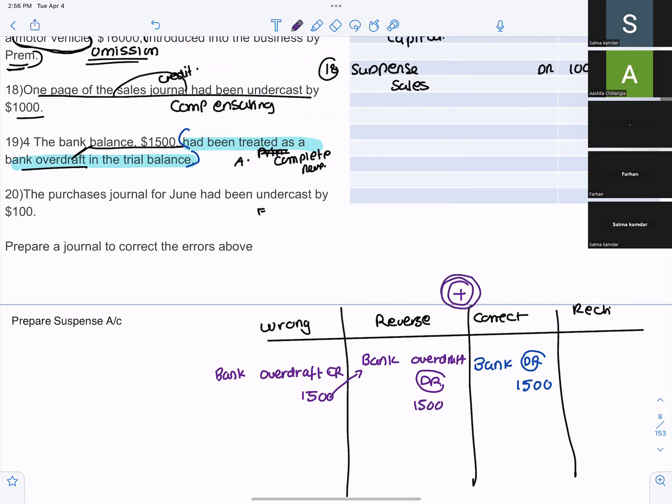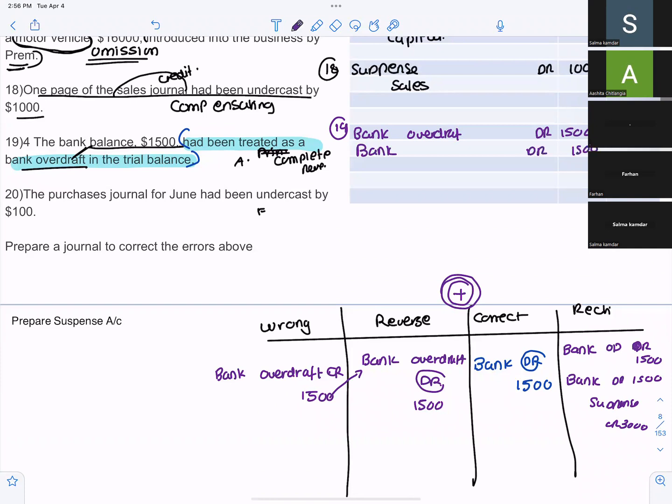So it'll be bank overdraft debit 1,500, bank balance debit 1,500, and suspense credit 3,000. Any doubt? No. So the correct entry would be bank overdraft debit 1,500, bank balance debit 1,500, and suspense credit 3,000.